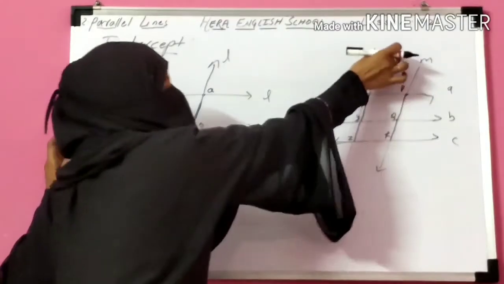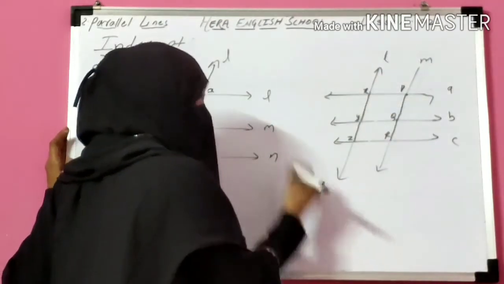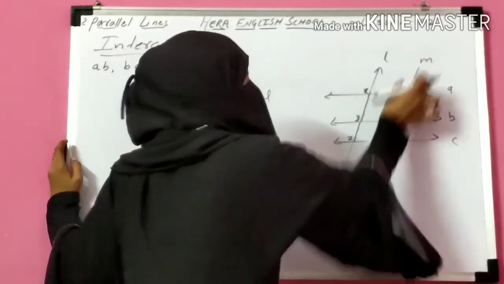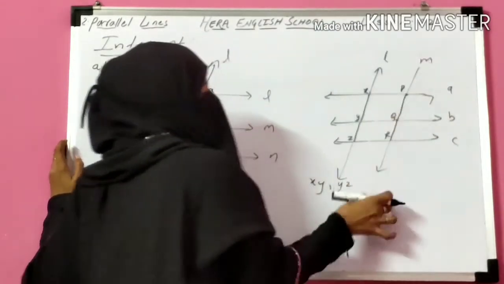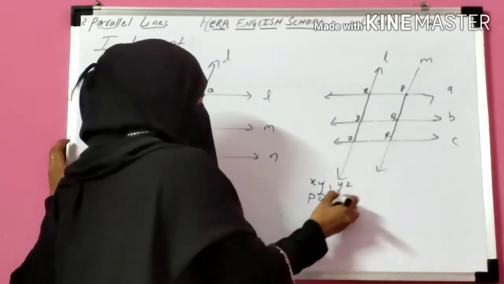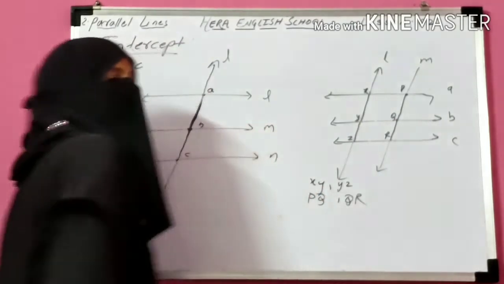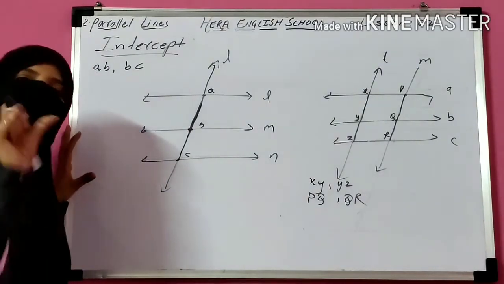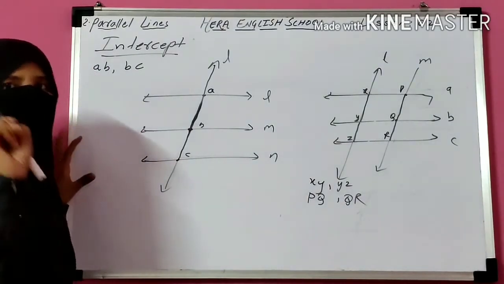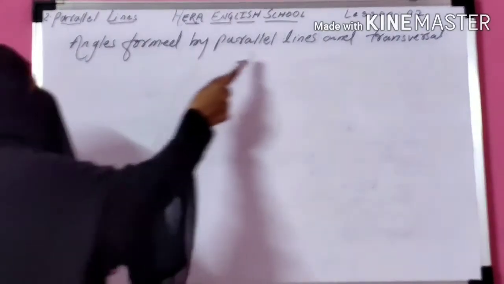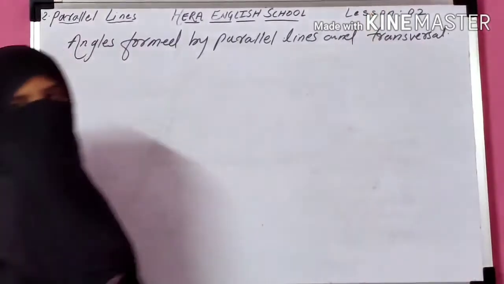So due to this transversal, the intercept is XY. Next is YZ. Due to this transversal, the intercepts cut off are PQ and QR. So an intercept is nothing but the segment cut off due to the parallel lines and transversal. Next is angles formed by parallel lines and transversal.